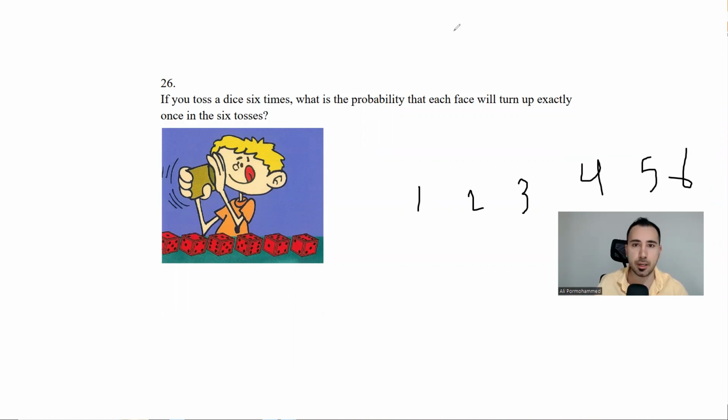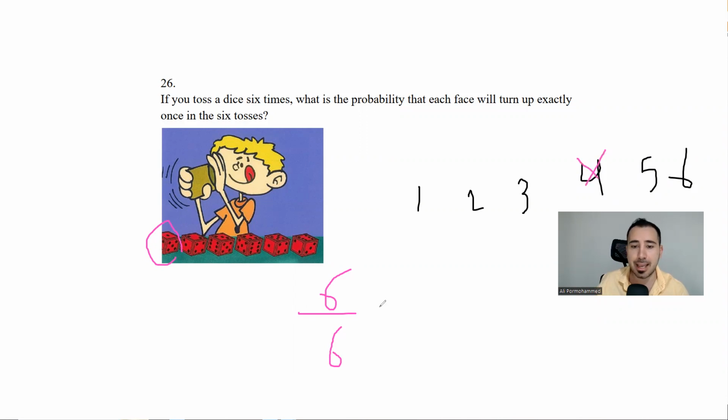So I'm going to throw the dice. What is the chance that I get one of these? 100%, right? So the first time I'm going to write 6 from 6. The first time that I throw the dice, any of them is okay. So let's assume that I throw the dice and I get a 4.